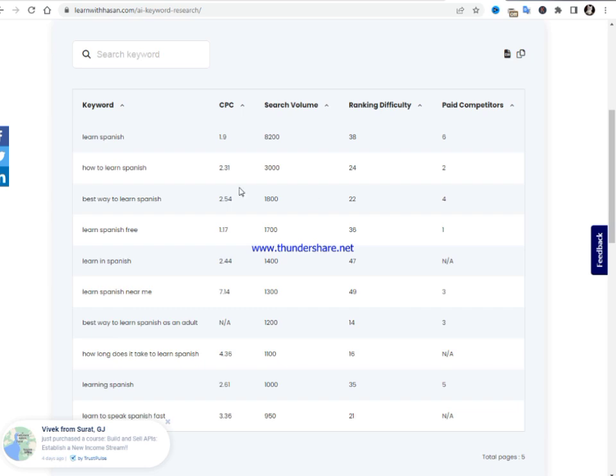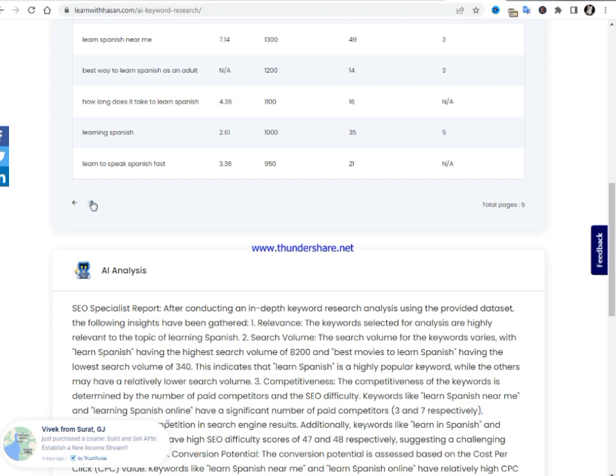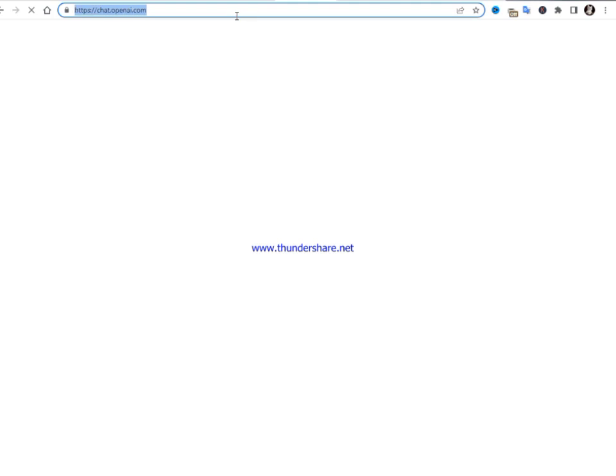And the next thing we have to do, how to learn Chinese. There are many keywords here. Click on this arrow to go and see more keywords. Learn to speak Chinese faster. Now I have to copy this one. Now I have to come over to ChatGPT here, and we have to paste it here and start writing about this.